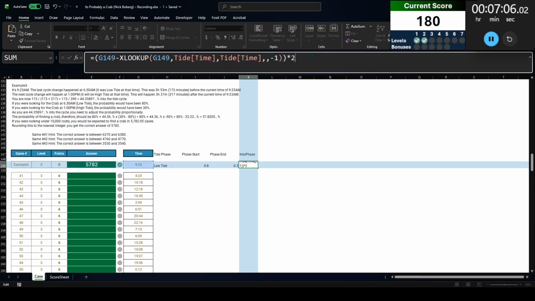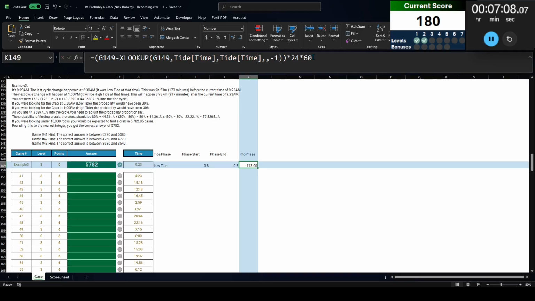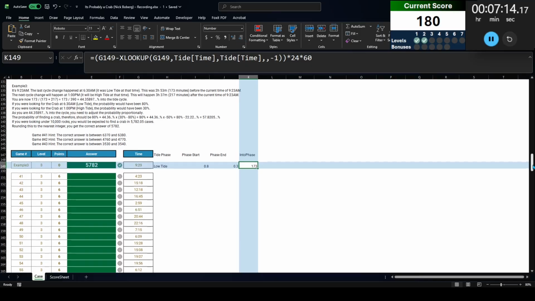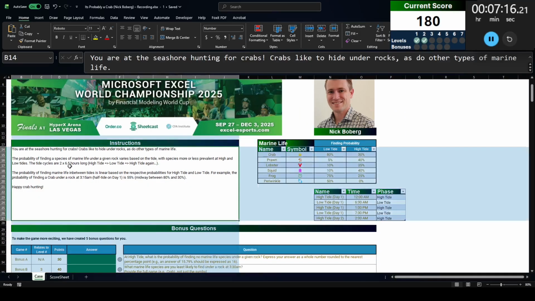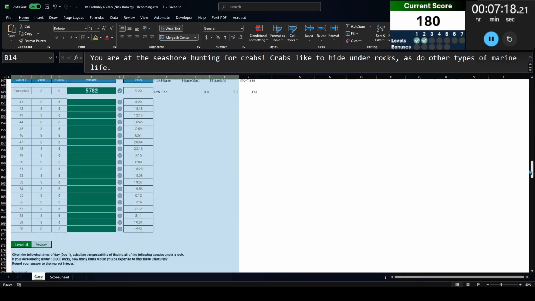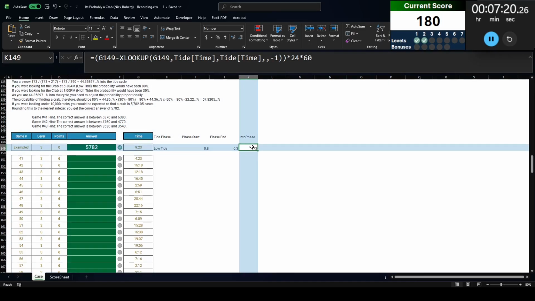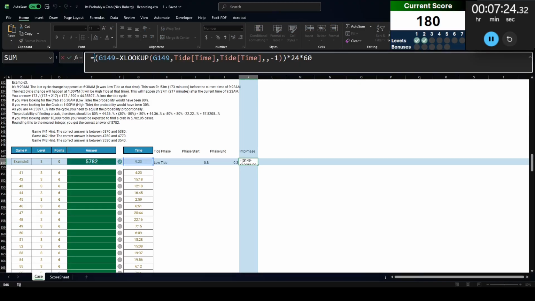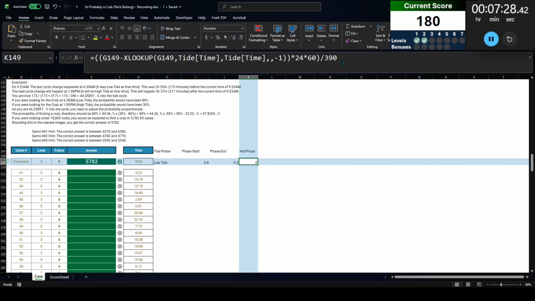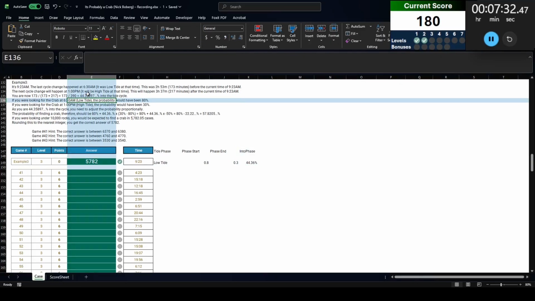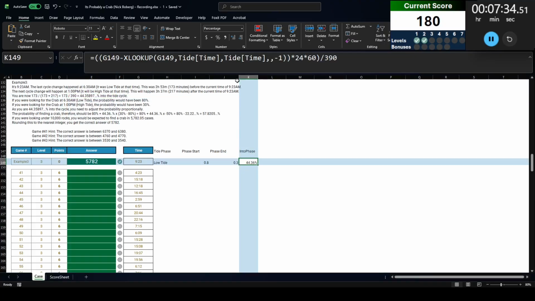Yeah, multiply by 24 and 60. That should give me the number of minutes into the phase. Right, I got 173. So that matches the example there. And then, because each phase, if I go back to the instructions, each phase is 6.5 hours long. That is 6 hours is 360 minutes. That is a total of 390 minutes. So to figure out how far into the phase I am, I'm going to divide that number by 390. I get a percentage, 44%, 44.35897. I think that's matching.